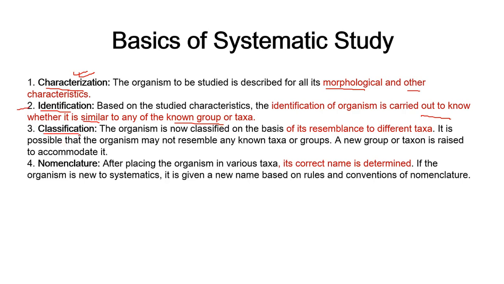After that we classify. Organisms are classified based on their resemblance to different taxa. If they resemble, they will be placed in that group. If they do not resemble, then a new group or taxon is raised to accommodate that new organism. The last step is nomenclature. After characterization, identification and classification are done, they are given a name. If the organism is very new, that means it does not share characteristics with any previously identified group, then it is given a new name based on the rules and conventions of nomenclature.